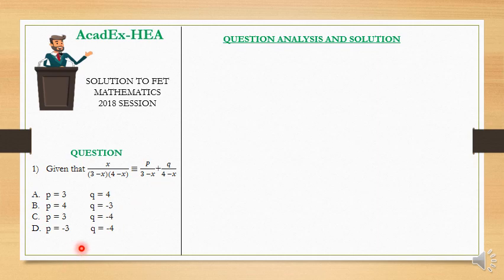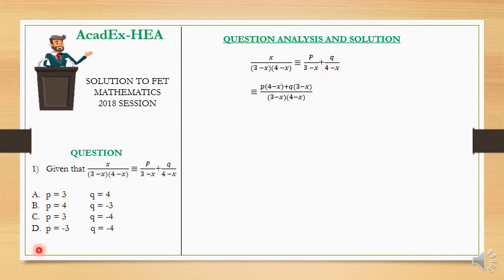We are going to use the second method to solve it, but there's an alternative method that you can try when solving it. Like I said, you can pause the video and then after which you come and watch the solution. Let's get started. We have that x over 3 minus x into 4 minus x is equivalent to p over 3 minus x plus q over 4 minus x.